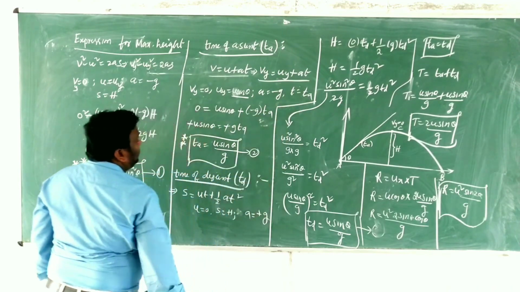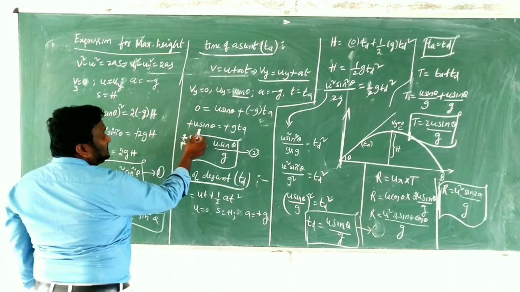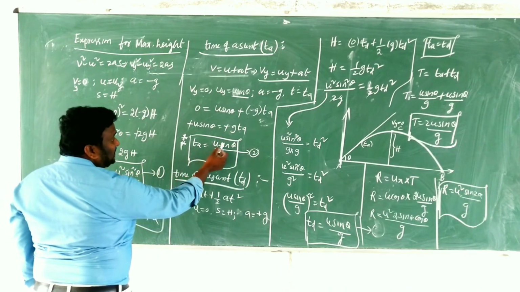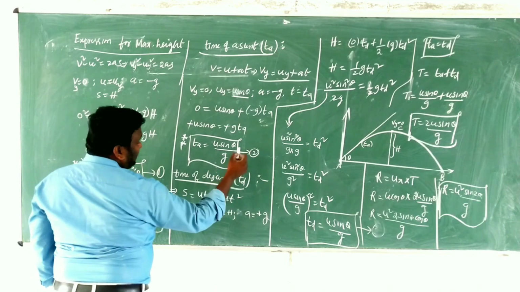Then what do you get, children? Minus u sin theta is equal to minus g TA. From that, what do we get? TA is equal to u sin theta by g. This is equation number 2, children.